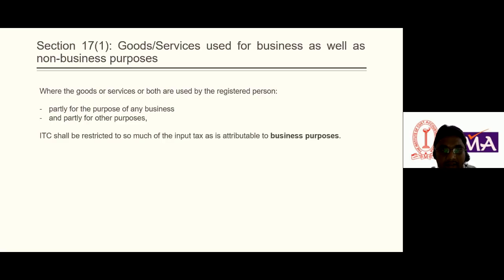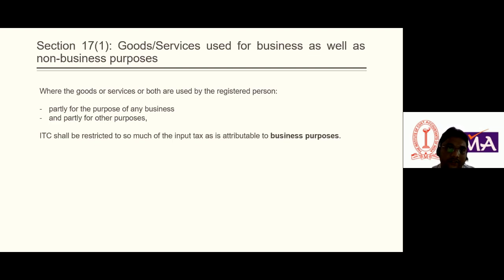It is a very simple thing that, for example, where goods or services or both are used by the registered person partly for the purpose of any business and partly for other purposes, in that case ITC shall be available only on those goods which are used for business purposes, not for the other purposes.